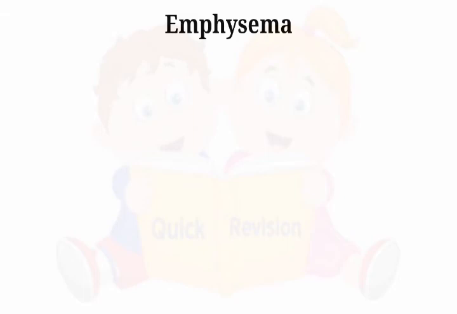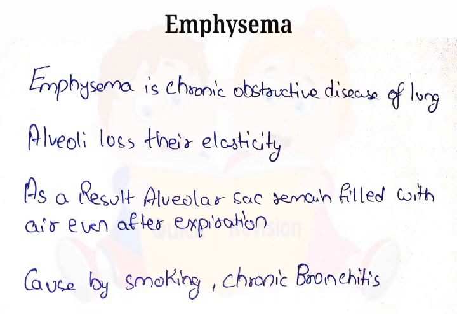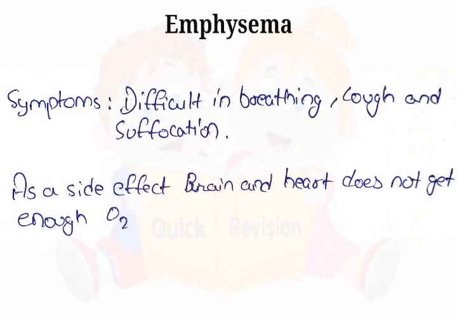Third is emphysema. Emphysema is chronic obstructive disease of lung. Alveoli lose their elasticity. As a result, alveolar sacs remain filled with air even after expiration. Caused by smoking, chronic bronchitis. Symptoms: difficulty in breathing, cough and suffocation.